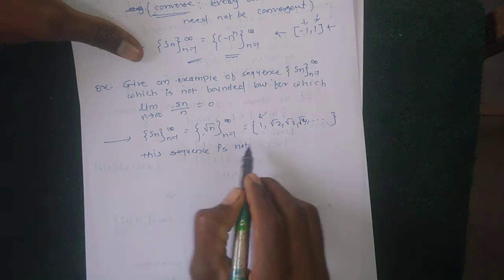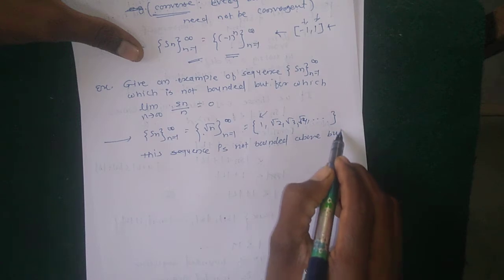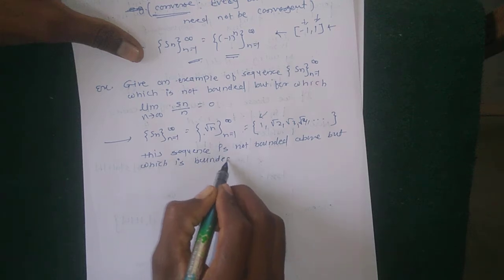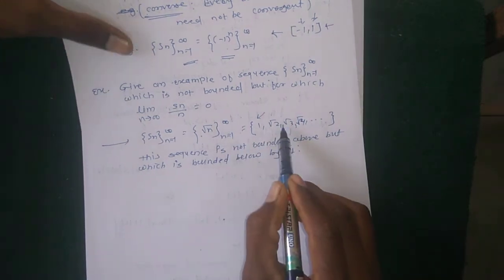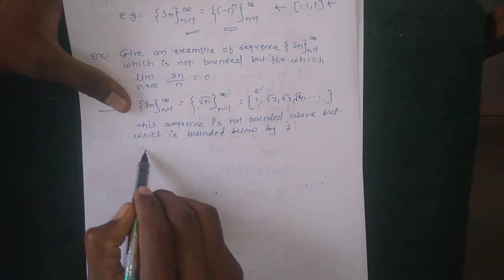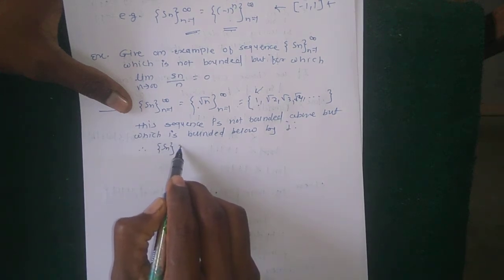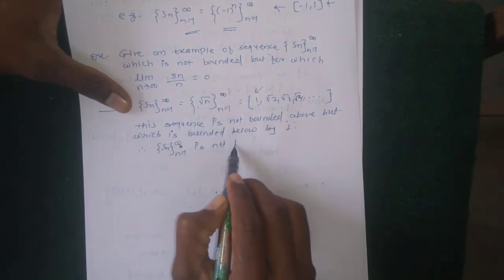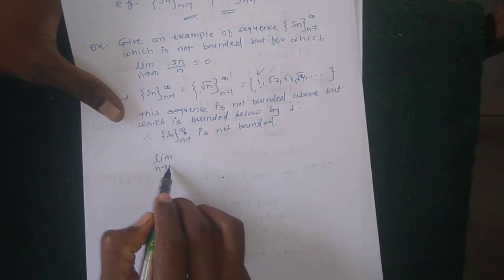The sequence is not bounded above, but it is bounded below by 1, because all elements of this sequence are greater than or equal to 1. So this sequence is bounded below by 1. Therefore, since it is not bounded above, the sequence Sn is not bounded.